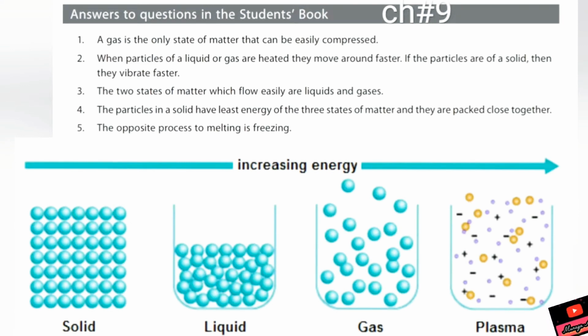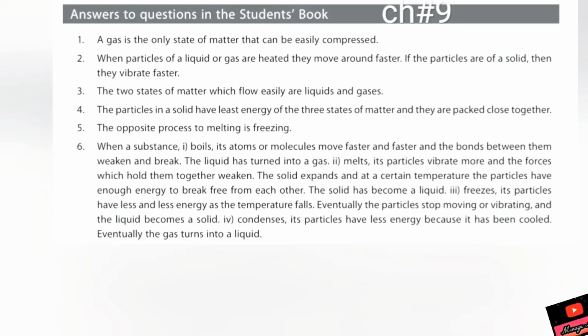A gas is the only state of matter that can be easily compressed because it has a lot of space. When particles of a liquid or gas are heated, they move around faster. If the particles are of a solid, then they start vibrating. Answer of third: the two states of matter which can flow easily are liquids and gases.